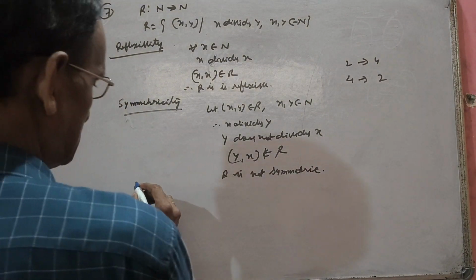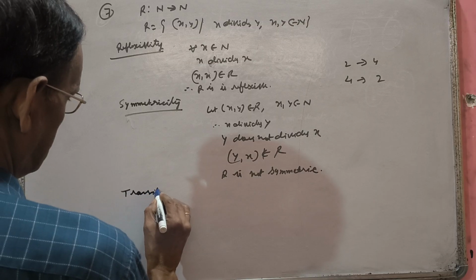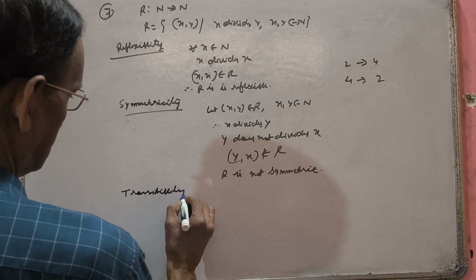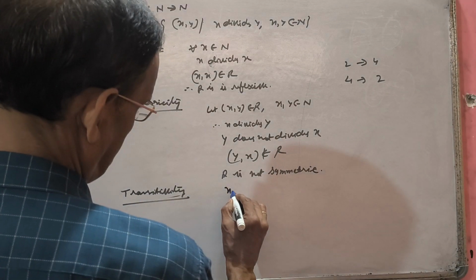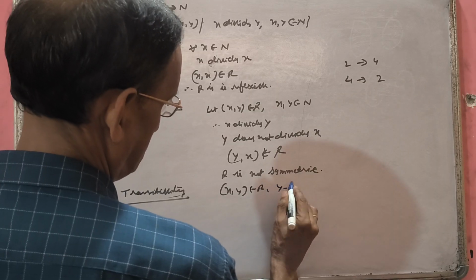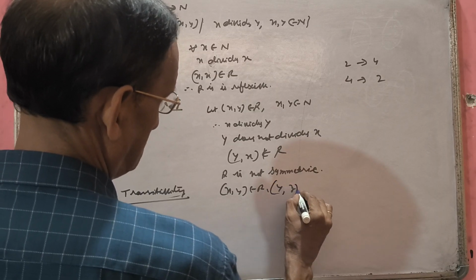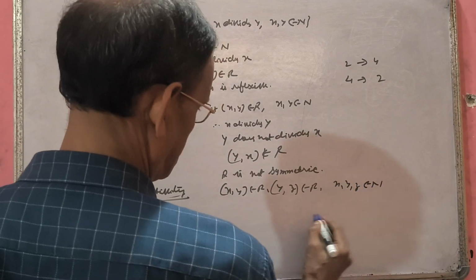But check it for transitivity also. We will check whether it is transitive. Let (x, y) belong to R and (y, z) belong to R, where x, y and z are natural numbers.